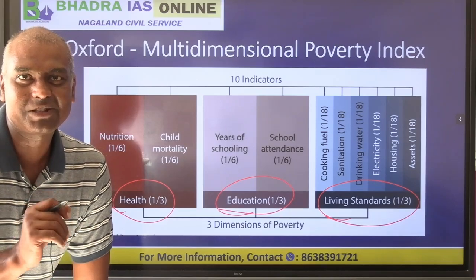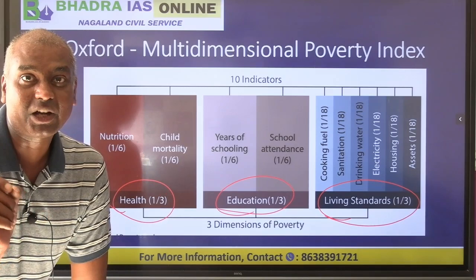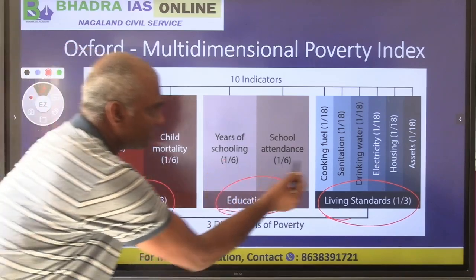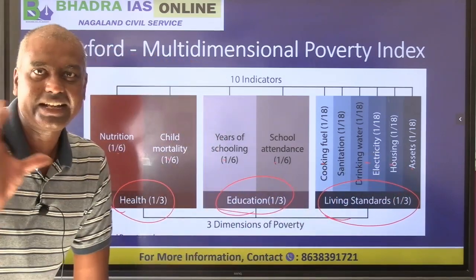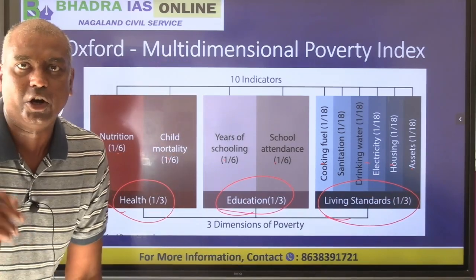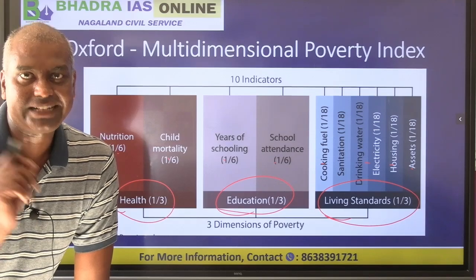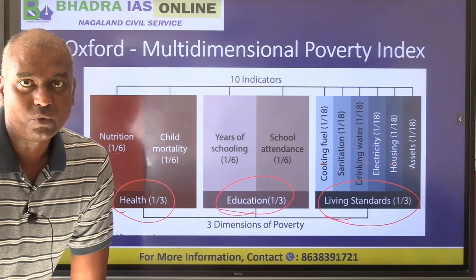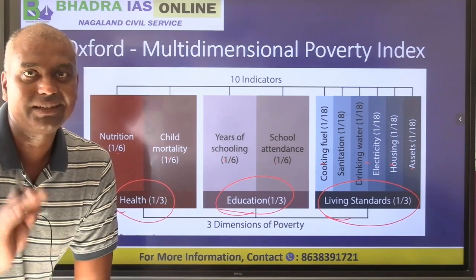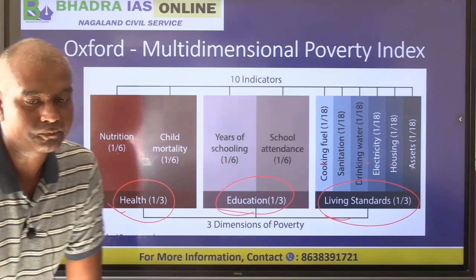Clear? That is the new concept of poverty. We are not asking about how much is your income. We are asking whether you have these indicators, the 10 indicators. So this is the new development introduced by Oxford in 2010. Now in India, we are following the same approach, the Multidimensional Poverty Index. So let's look at that.